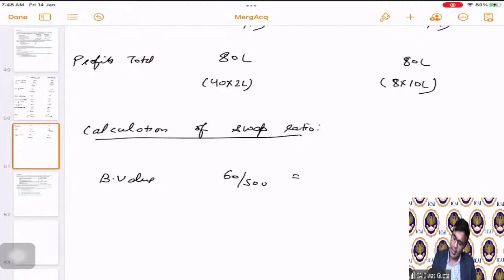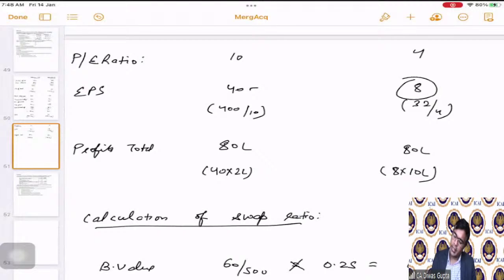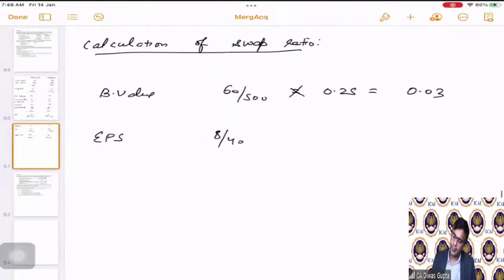60 divided by 500, and we will multiply this with the weights also. So this becomes 0.03. EPS: 8 by 40. This 8 divided by 40, correct? Multiplied by the weight is 0.50. Hence the total is 0.10.